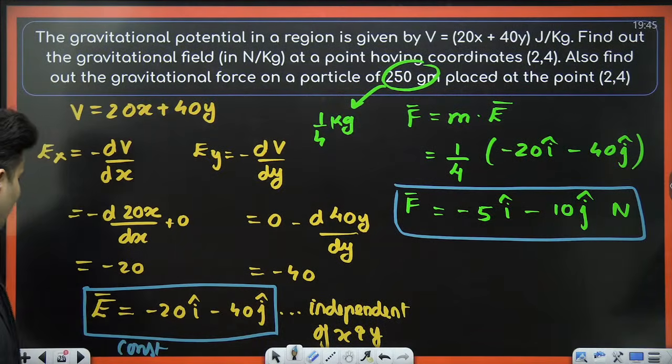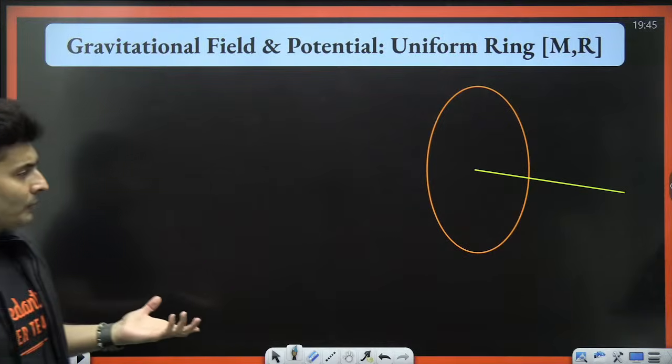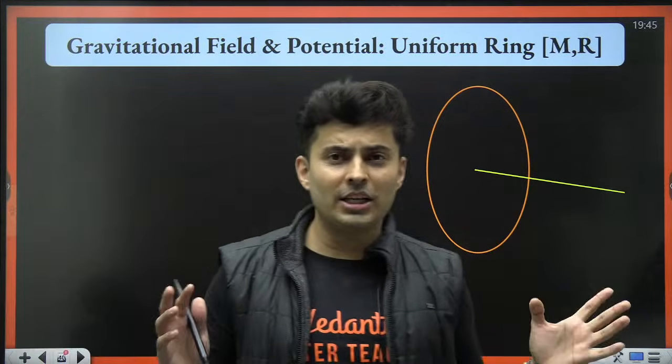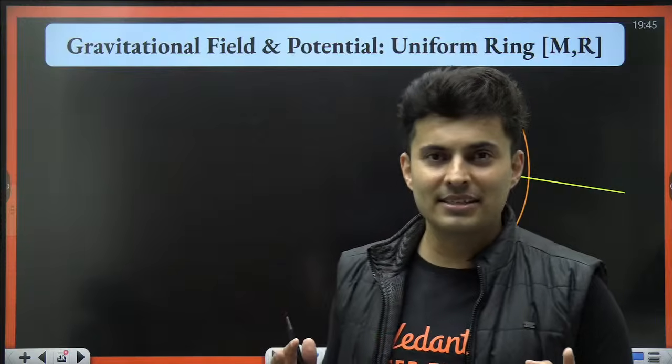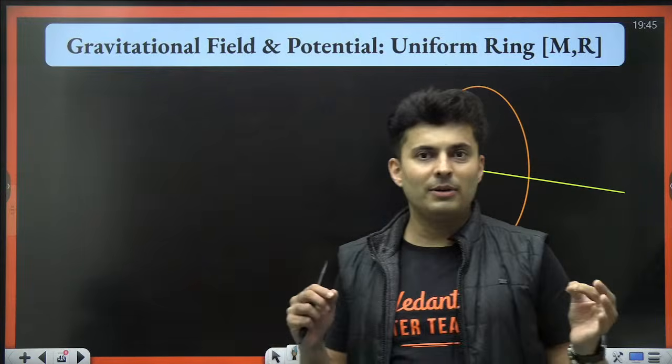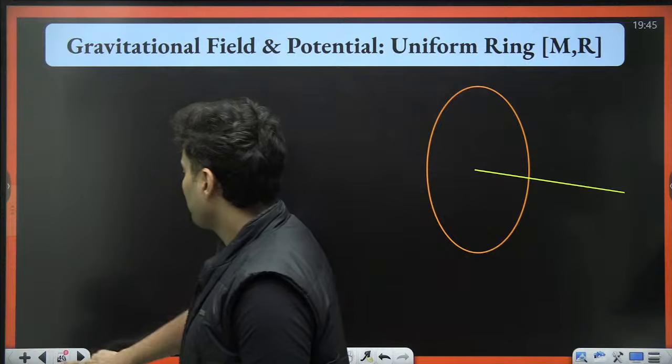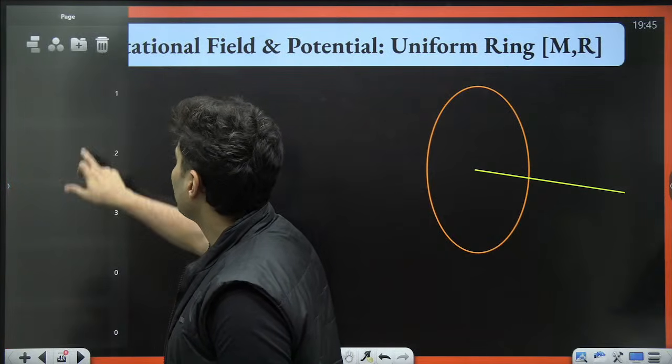Now, you should also know the field and potential formulas for different geometries, not just a point mass. Point mass we have already seen over here. Point mass we just saw over here. Where did it go?